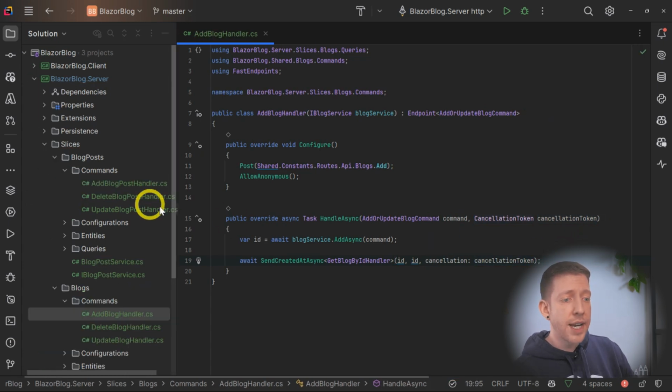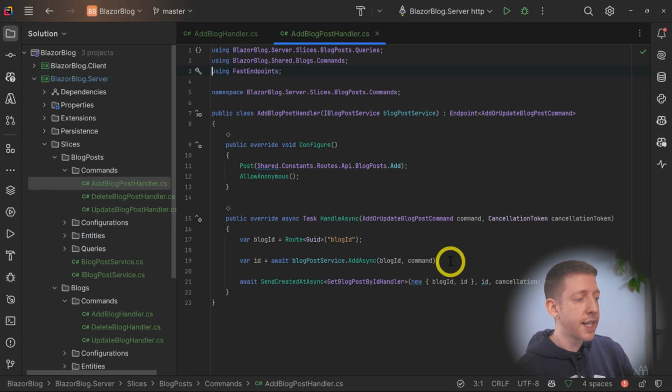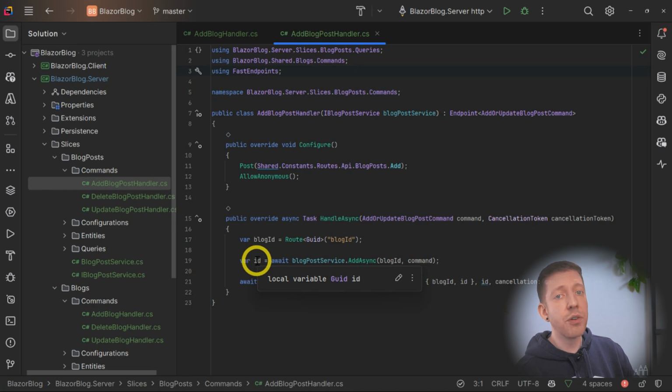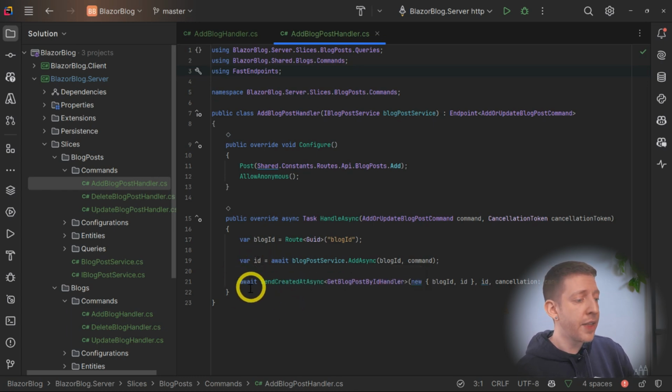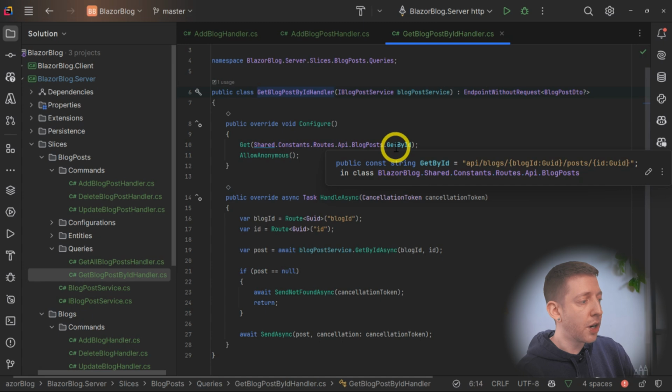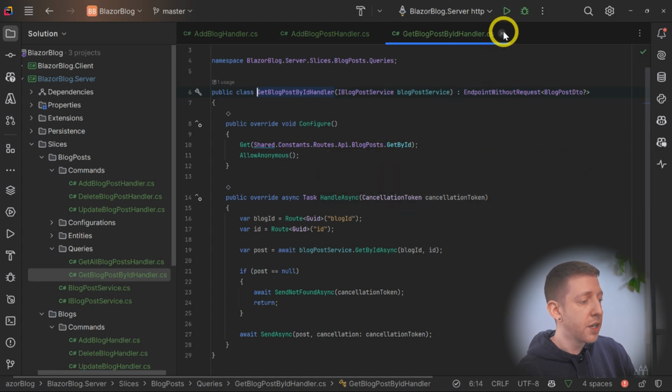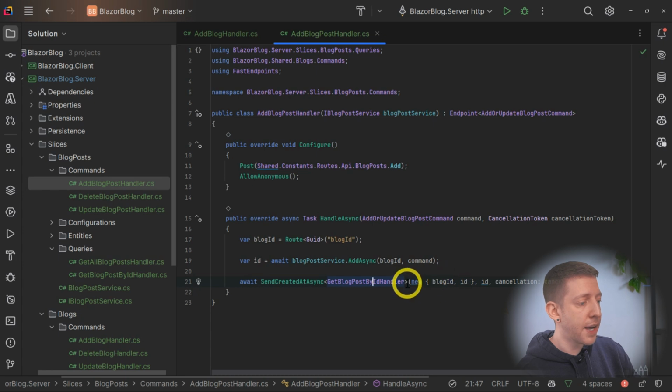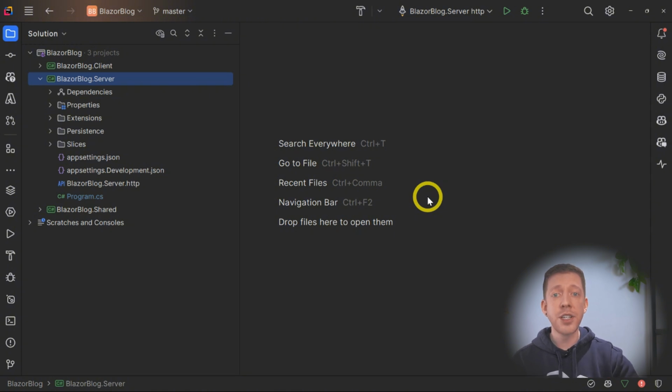So with that done, let's also take a look at the AddBlogPostHandler. And you can see in here, I'm getting the ID back from the blog post service. So this is the ID of the blog post we've just created. And then I'm directing the user to SendCreatedAt, directing them to the GetBlogPostById. And in here, the GetBlogPostByIdHandler takes the blog ID and the ID of the post. So I passed in the same naming conventions here. I passed in a new object with blog ID and the ID in it. So we've now got services in our application to be able to centralize the management of our blogs and our blog posts, and we're able to call that from anywhere within our application.